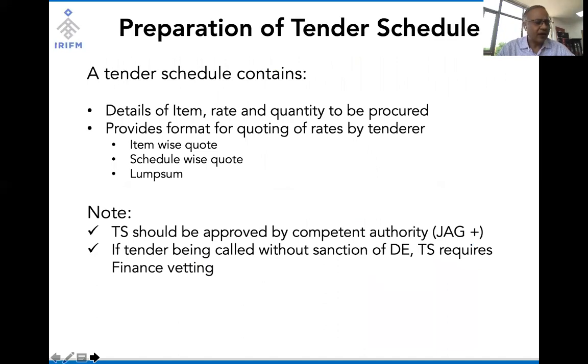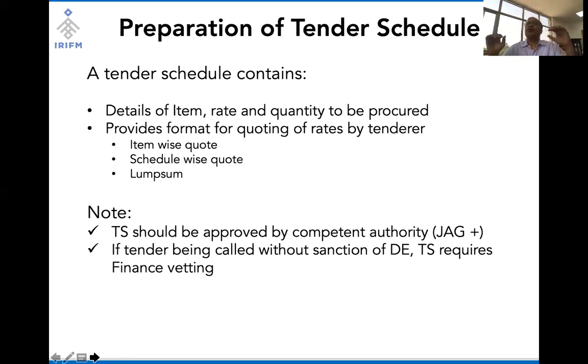The second item in the tender planning stage is to prepare the tender schedule. Now, tender schedule is different from detailed estimate, and in what sense I can just explain to you, and I need your attention.